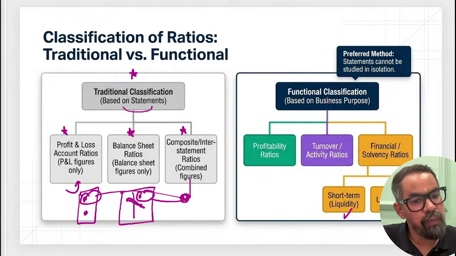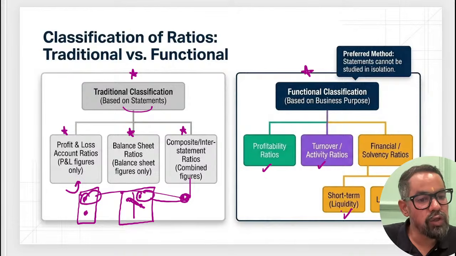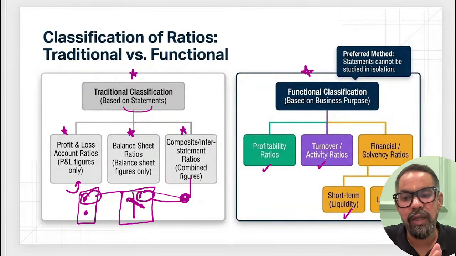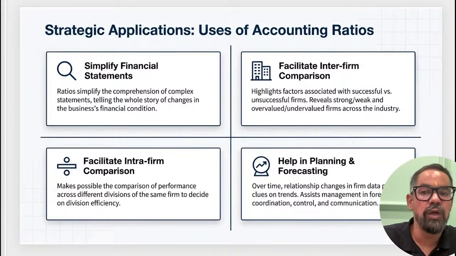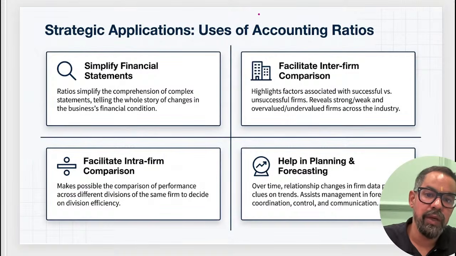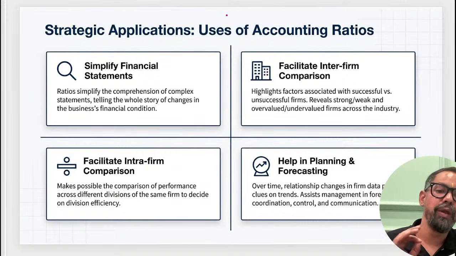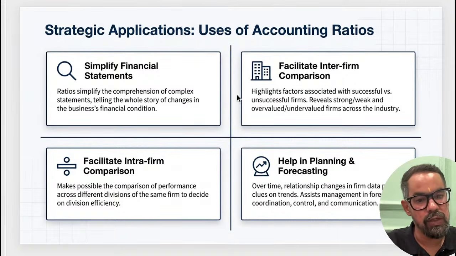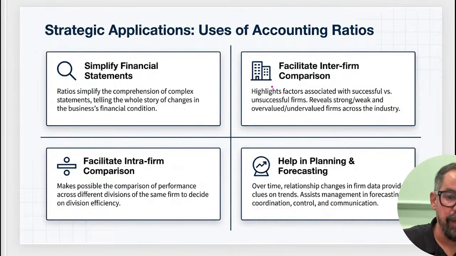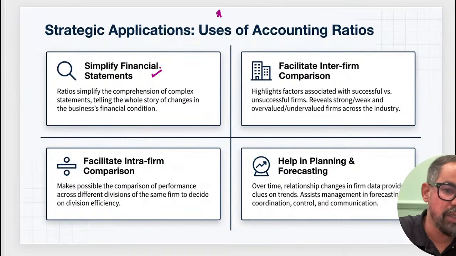Now when it comes to functional classification, we have profitability ratios, turnover or activity ratios, and short term and long term ratios. In your curriculum they have very minimal ones, so just focus around those particular ones only. Now before coming to the ratios, some fundamental aspects. Limitations are very very important, that get asked many times in your examination. What are the limitations of financial ratios? That gets asked many times in the examination. So the uses, the application of ratios, is basically simplifying the financial statement.